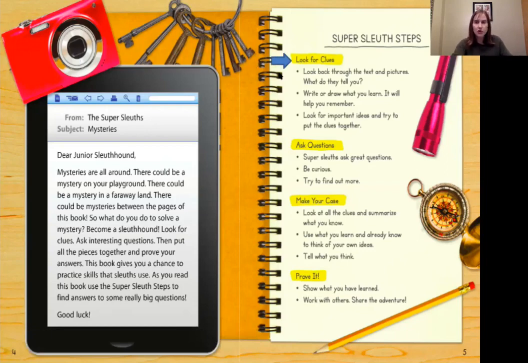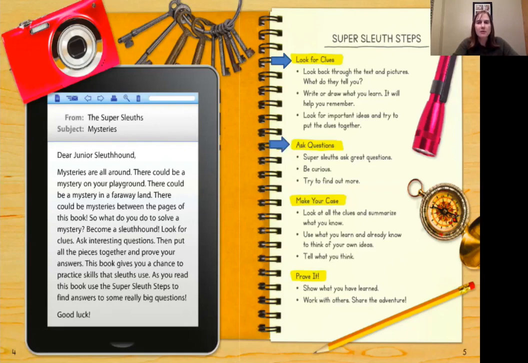We need to look for clues in the text as well as the pictures. Sometimes these clues will give us the exact answer we need. Sometimes it will just give us a clue and we've got to think a little bit deeper and make an inference about that clue. Our second sleuth tip is ask questions.